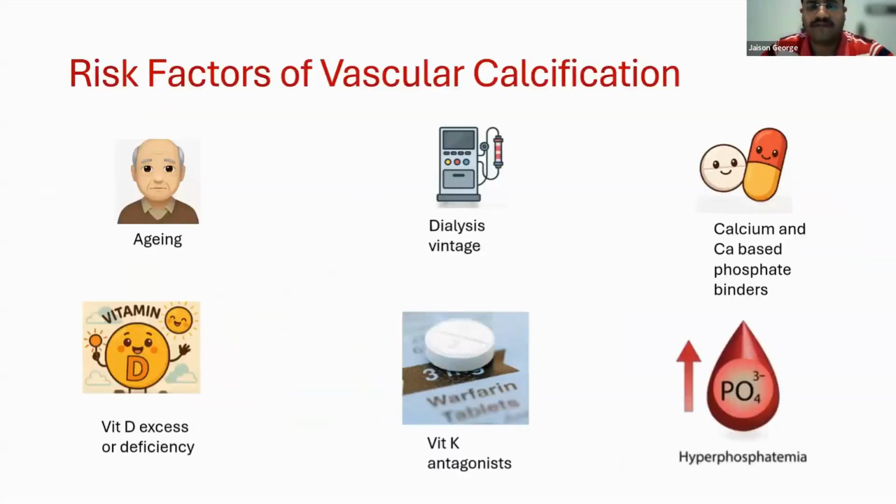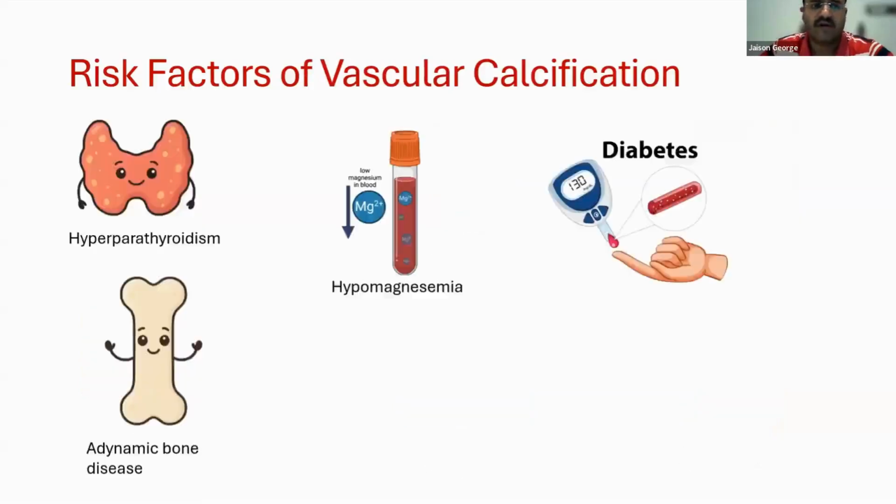Now, what are the risk factors of vascular calcification? It has been observed in various studies that increasing age and increasing time on dialysis are associated with increased prevalence and severity of vascular calcifications. Also, factors like calcium and calcium-based phosphate binders, hyperphosphatemia, vitamin K antagonists like warfarin, excess vitamin D, and even deficiency of vitamin D have been found to be risk factors for calcification. Also hypoparathyroidism, dynamic bone disease, hypomagnesemia, and diabetes are also attributed as risk factors for vascular calcification.